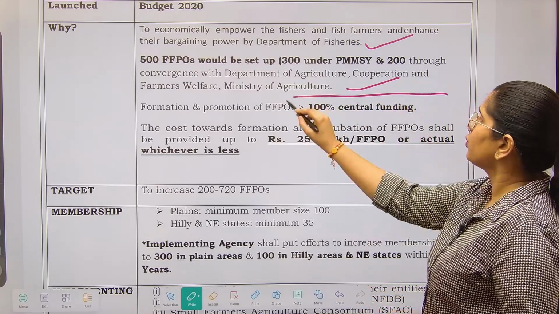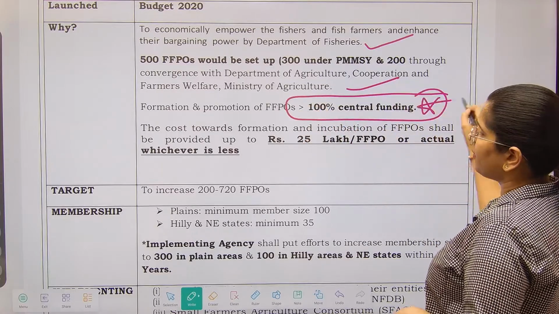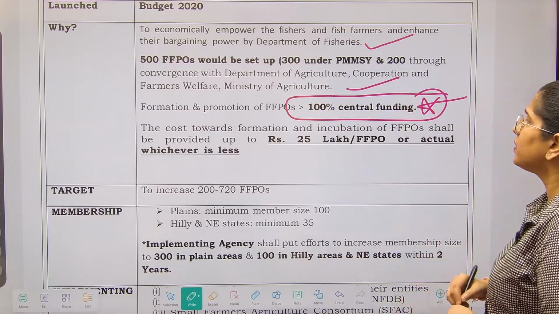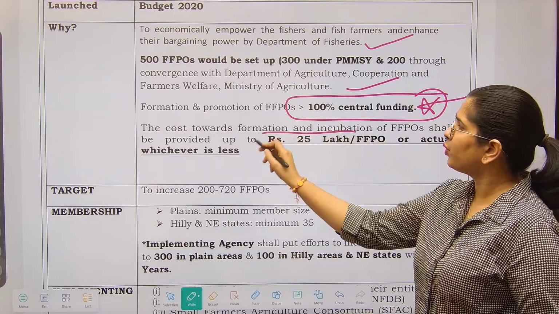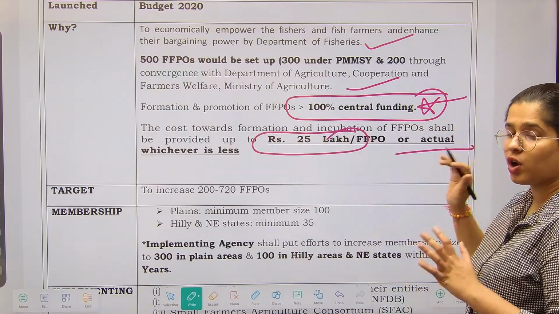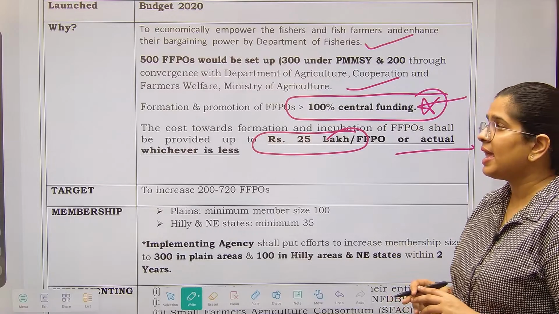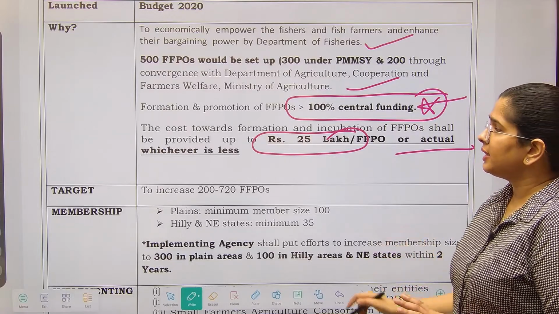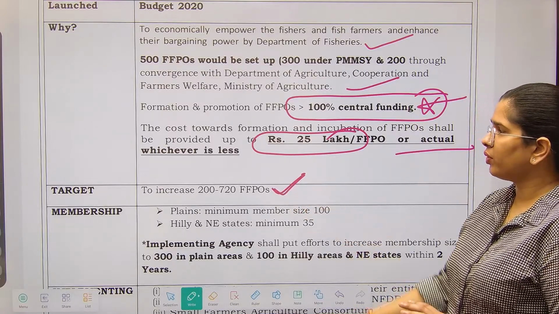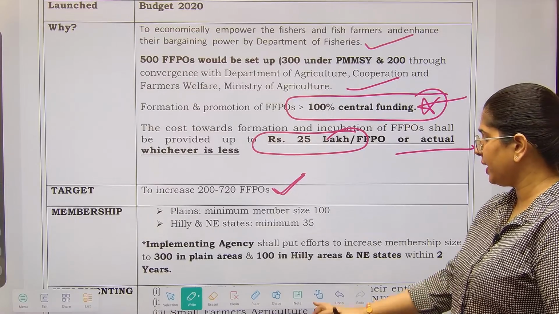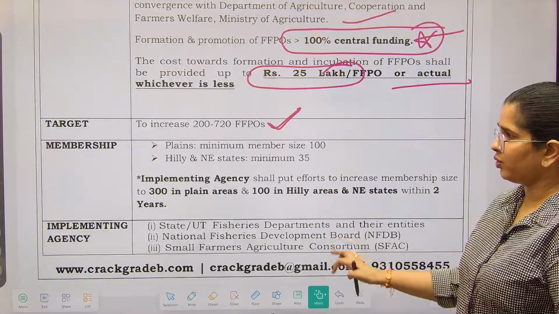Next is promotion. It is 100% centrally funded, and the cost towards the formation shall be provided up to 25 lakhs, or the actual cost of formation of this particular FPO, whichever is less. This is our aim, that we want to increase from 200 to 720 fish farmer FPOs.